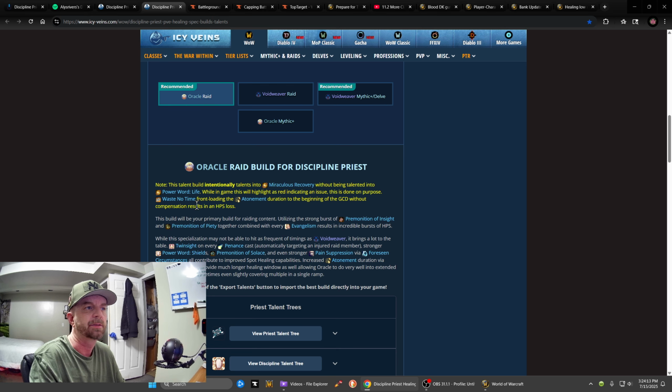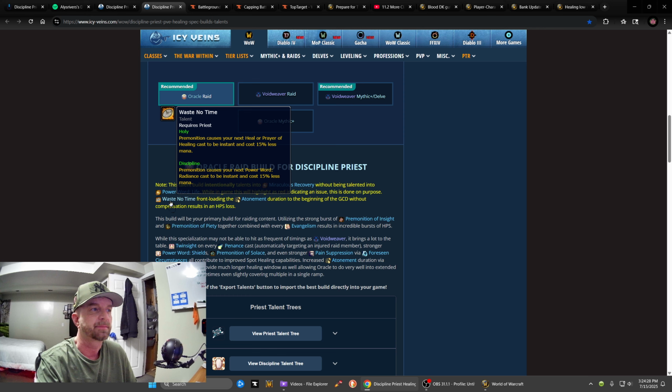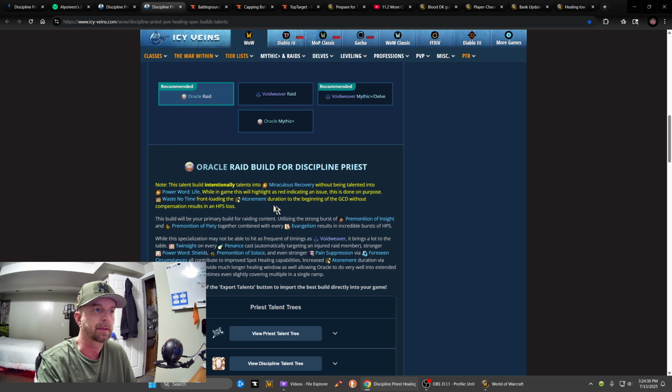in yellow wording it says, note this talent build intentionally talents into Miraculous Recovery without being talented into Power Word: Life. While in game, this will highlight as red, indicating an issue. This is done on purpose. Waste no time front-loading the atonement duration to the beginning of the global cooldown without compensation results in a HPS loss.